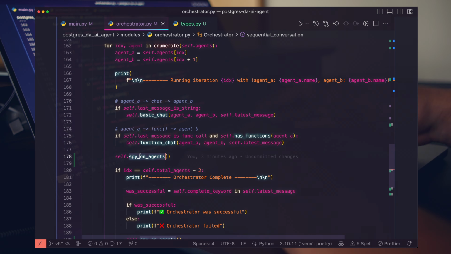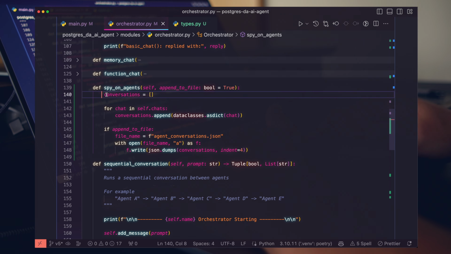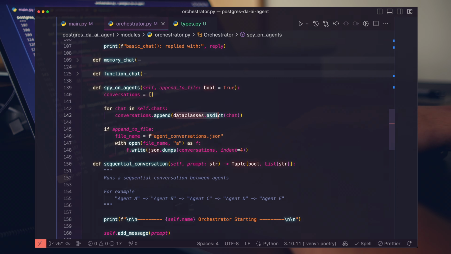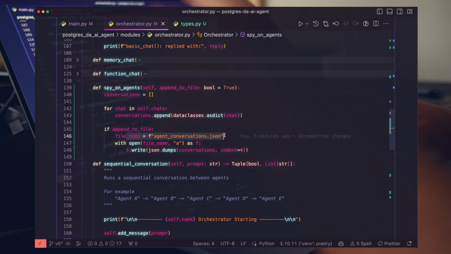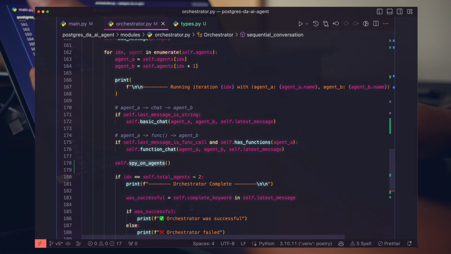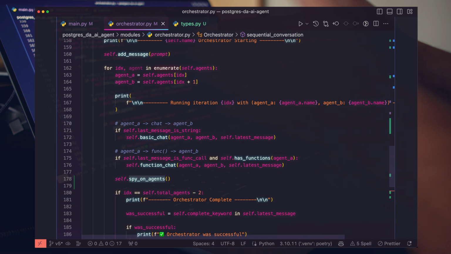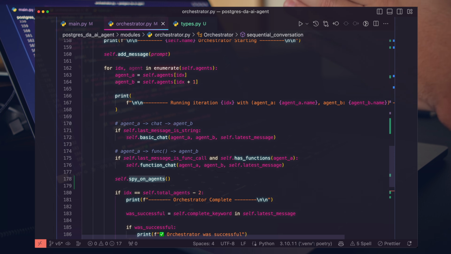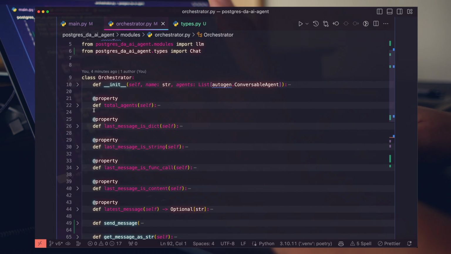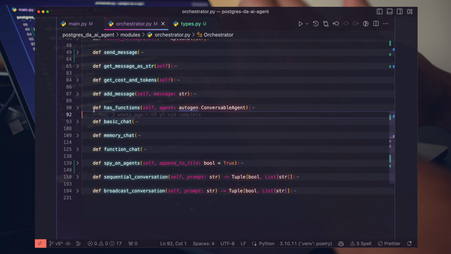So we have one more special function here called spy on agents. This is exactly what you would assume. We loop through all of our chats and we use this cool dataclass asdict. This will convert our chat type to a dictionary, and then we're outputting it to a file. And so that's basically it. We can spy on our agents at any time during the conversation. I like to do it iteratively so that we have a log, even if something goes wrong and something fails, of everything that happened up to that point. We have to thank our orchestrator for having a clean, simple structure, making this really easy to add.